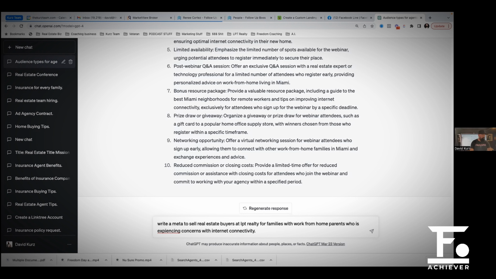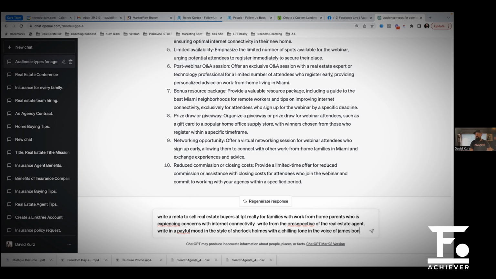Okay. Right, from the perspective of the real estate agent, in a playful mood, we'll say playful, in the style of Sherlock Holmes, with a chilling tone, in the voice of James Bond.